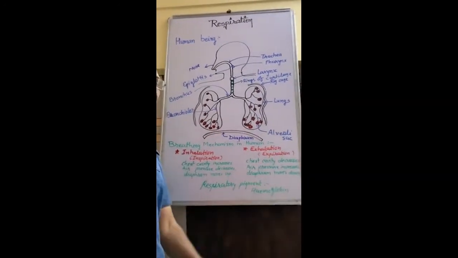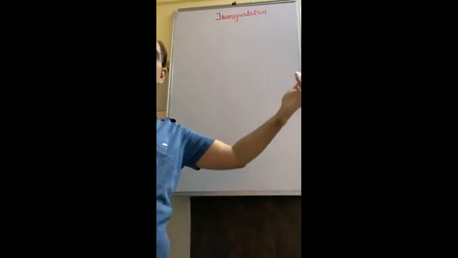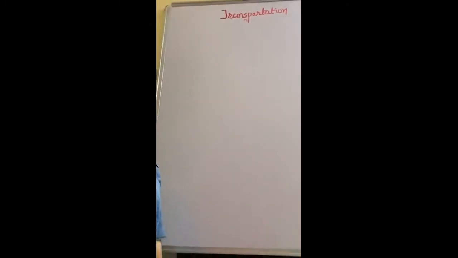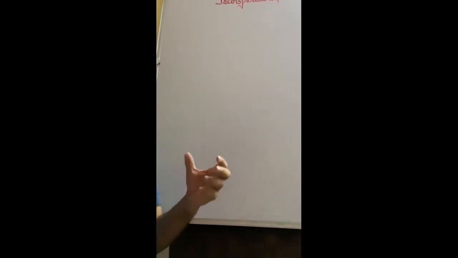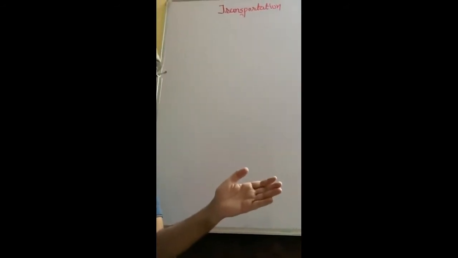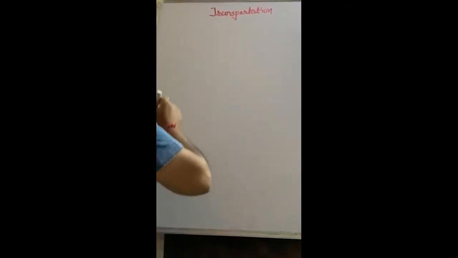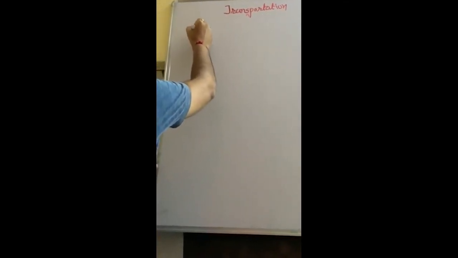Now we are going to learn about transportation. Let us start transportation in human beings. You know the word transportation means what? Transportation means from one place to another place. Now in the human body, when any nutrients or waste material transfers from one place to another place, then we need some basic material. The basic material required for transportation is blood.